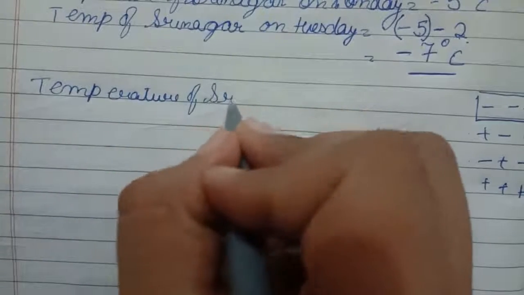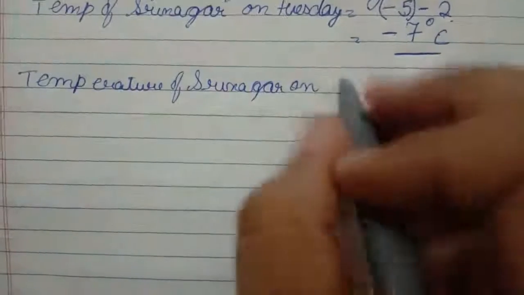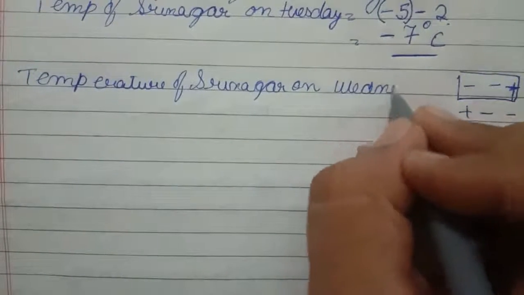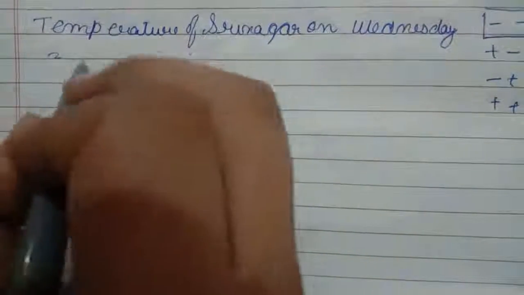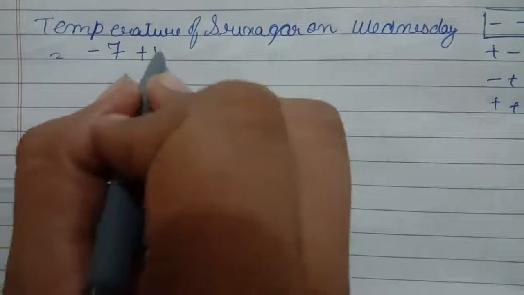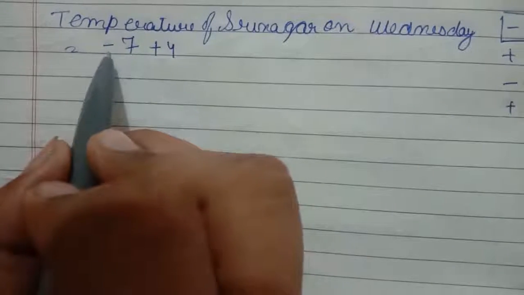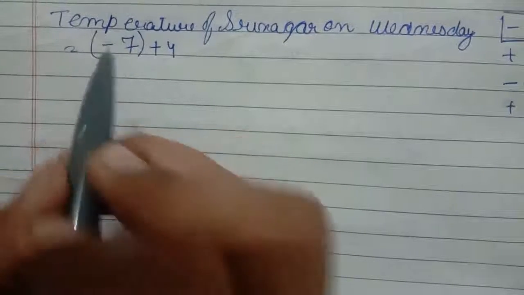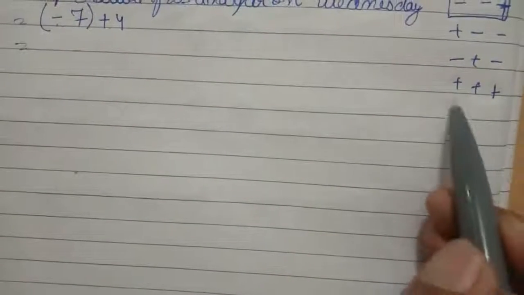Temperature of Srinagar on Wednesday, because it was rose by 4 degrees Celsius, what we'll do, we'll add it. -7 plus 4. Again, as minus sign is ahead of it, we'll put brackets. Brackets are necessary. Now minus plus is, let's see the rules.